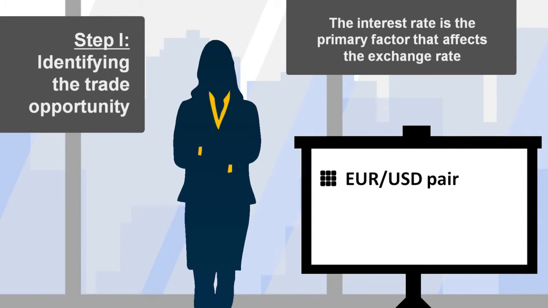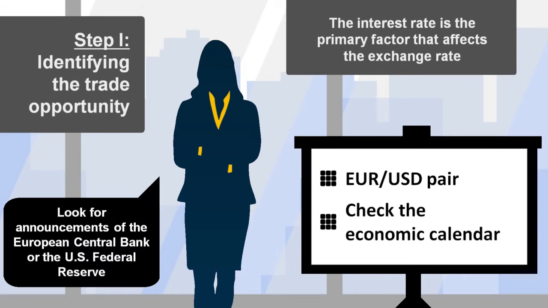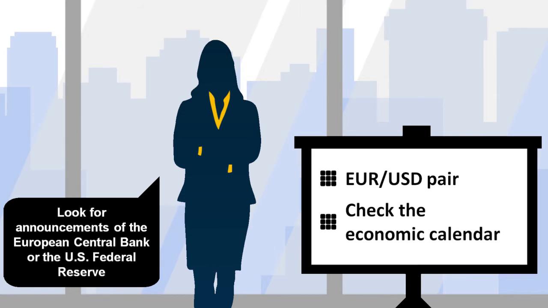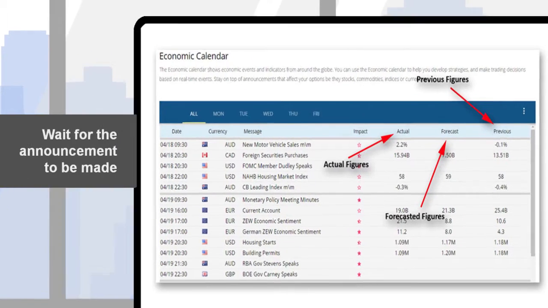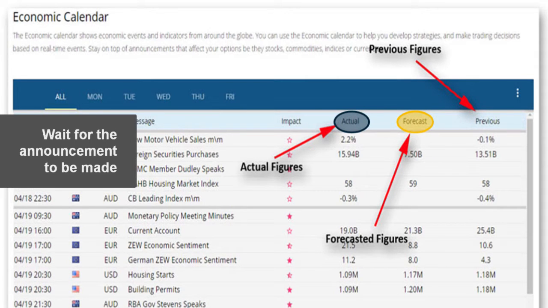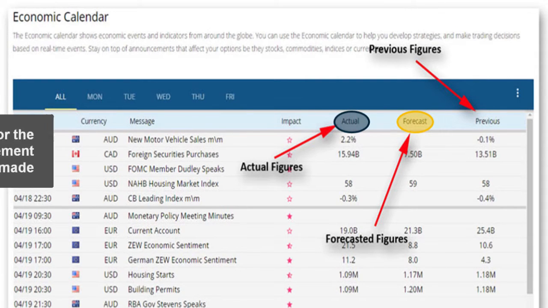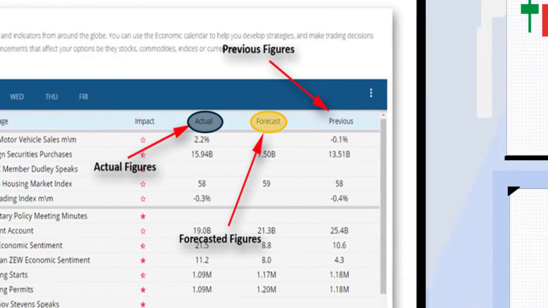Let's assume you're interested in trading the Euro-US dollar forex pair. Since the interest rate is the primary factor that affects the exchange rate, you need to check the economic calendar and see when the European Central Bank or US Federal Reserve is going to make an announcement about anything that might affect the interest rate. Then wait for the announcement to be made and see if there is a significant difference between the expected rate and the actual rate.